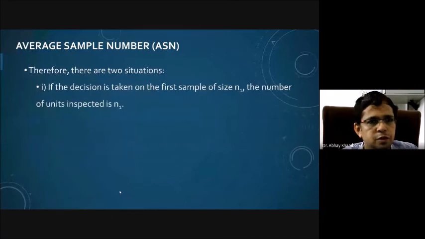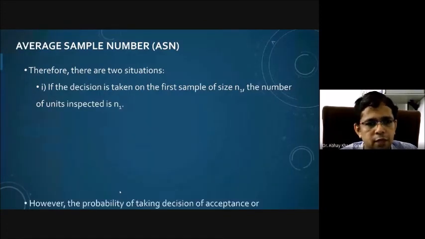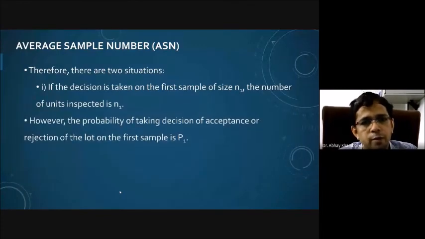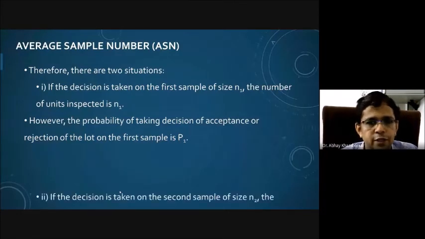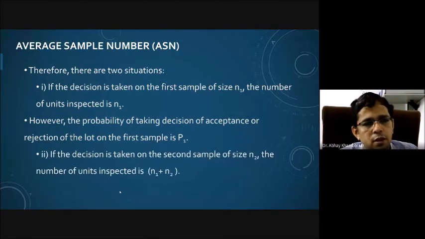Therefore, there are two situations. If the decision is taken on the basis of the first sample, and of course the size of the first sample is n1, then the number of units inspected is n1. The probability of taking a decision of acceptance or rejection of the lot on the basis of the first sample is suppose p1.